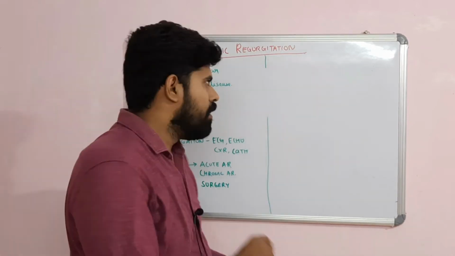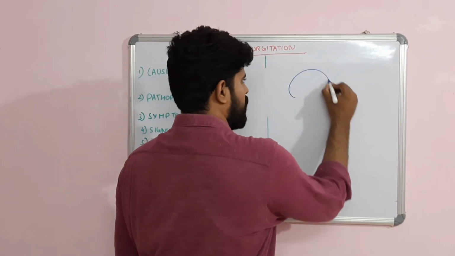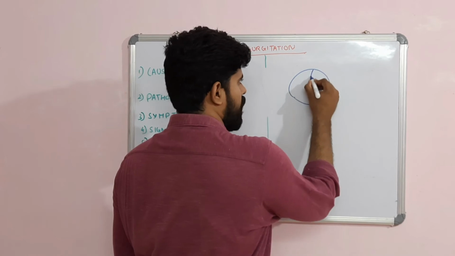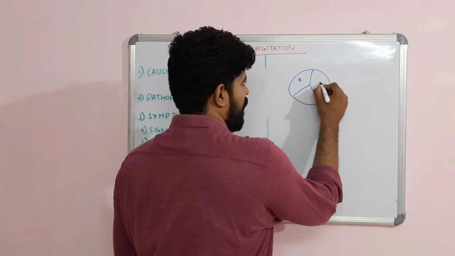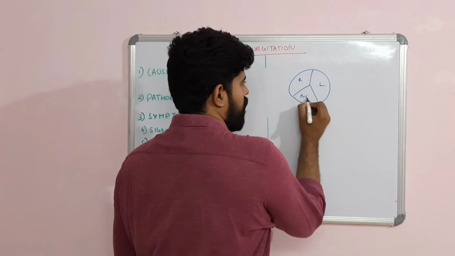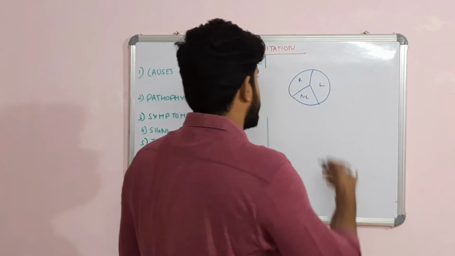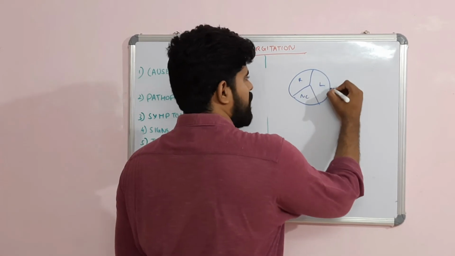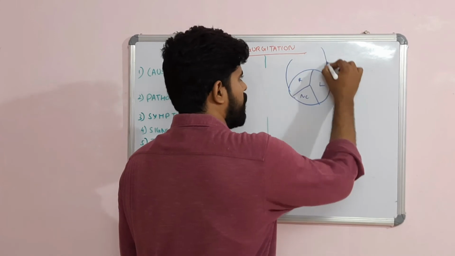As I said earlier, the aortic wall has got two components. First one is the valves. This is the aortic annulus, and it has got the tricuspid valves: the right, left, and the non-coronary valve. These are three valves of the aortic valves. And you have got this, the annulus, and you have got the aorta arising from here.